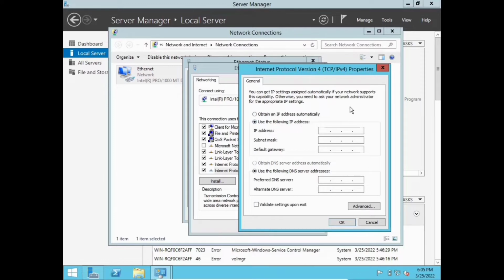What I saw in the video tutorial that I want to follow is basically the IP address. We can change this one, but the most common IP address is 192.168.0.whatever.